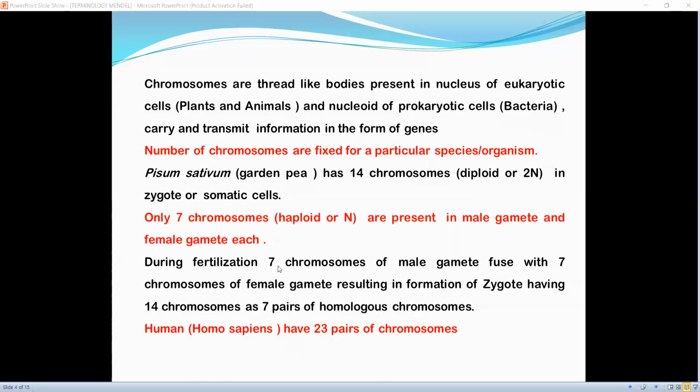During fertilization, 7 chromosomes of male gamete fuse with 7 chromosomes of female gamete, resulting in formation of zygote having 14 chromosomes as 7 pairs of homologous chromosomes. Human or Homo sapiens have 23 pairs of chromosomes.